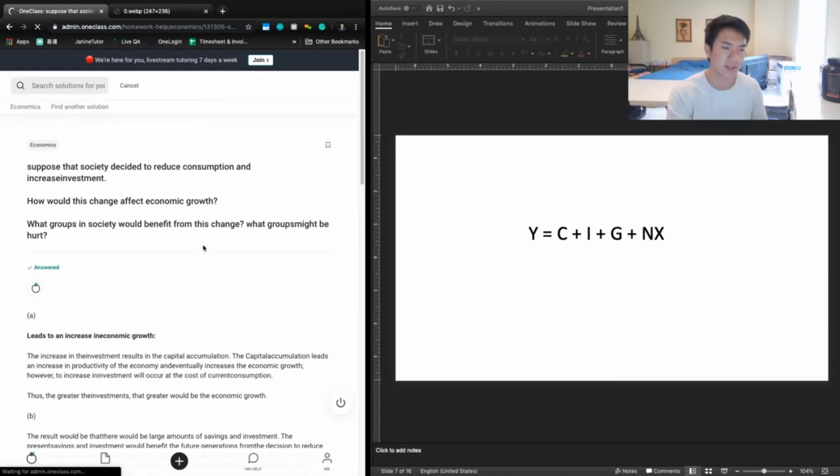So the next question says, suppose that society decides to reduce consumption and increase investment. How would this change affect economic growth? What groups in society would benefit from this change, and what groups might be hurt?